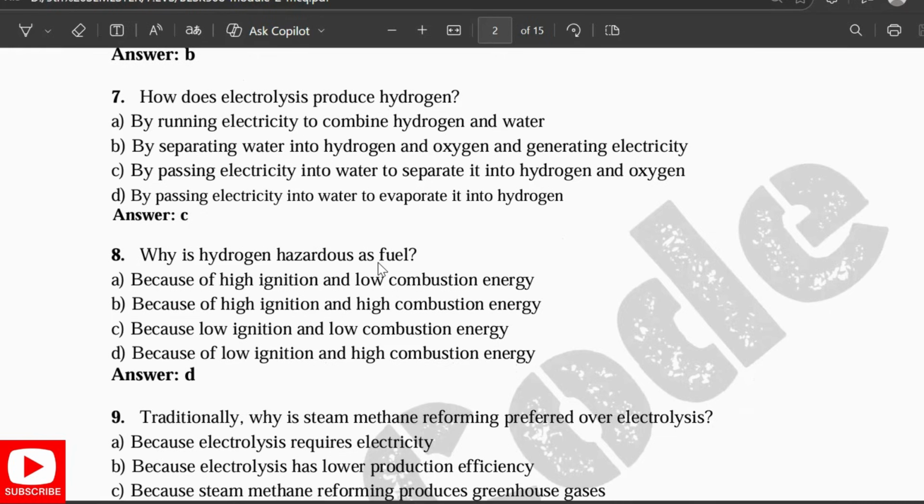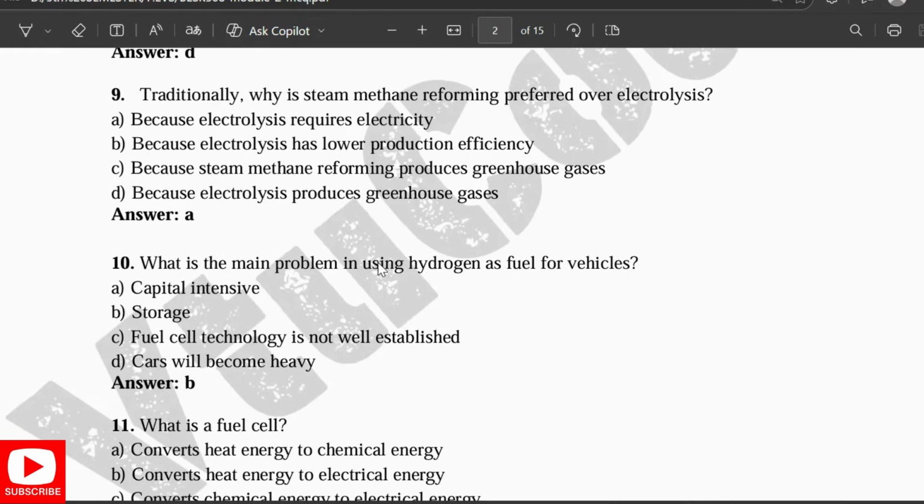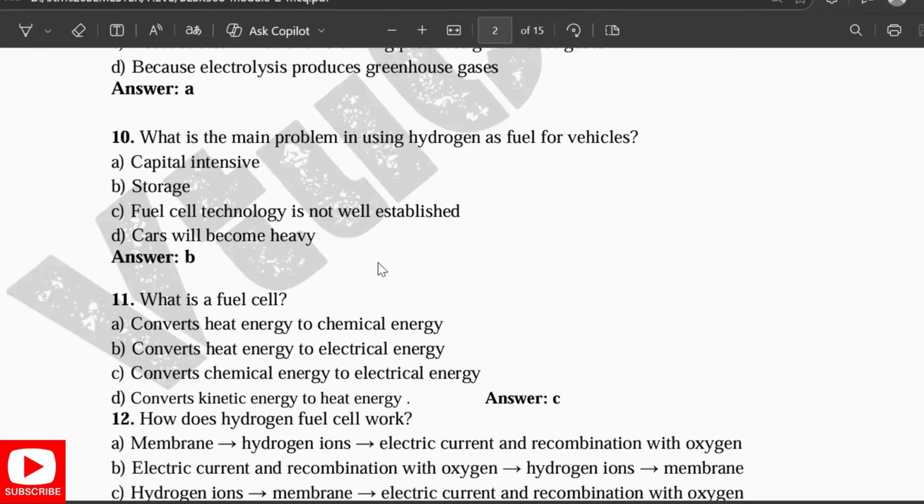Why is hydrogen hazardous as fuel? Because of the low ignition and the high combustion energy. Traditionally, why is the steam methane reforming preferred over electrolysis? Because electrolysis requires electricity. What is the main purpose in using the hydrogen as a fuel for vehicles? For storage.